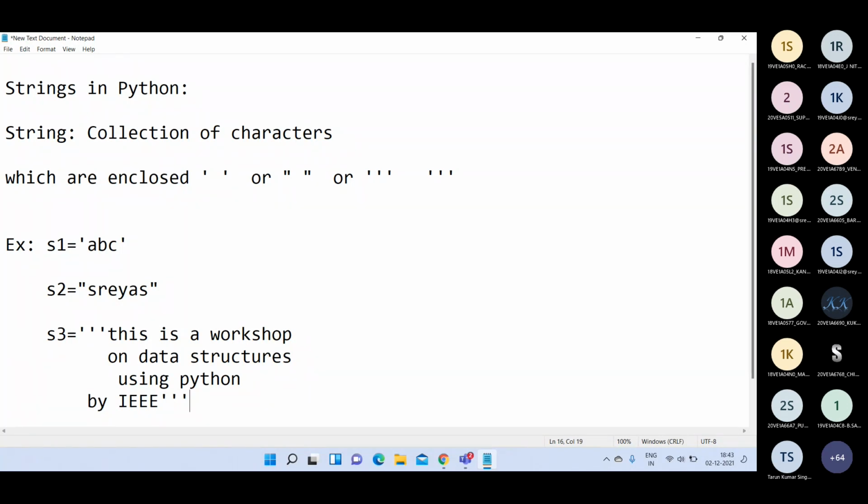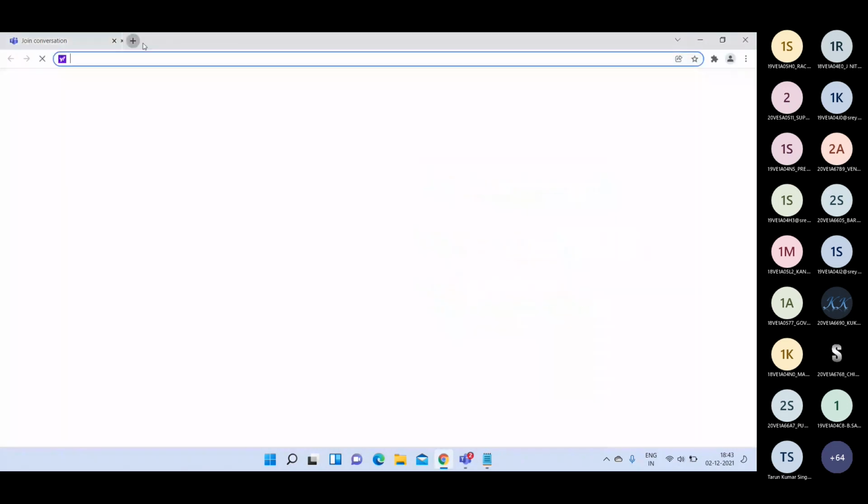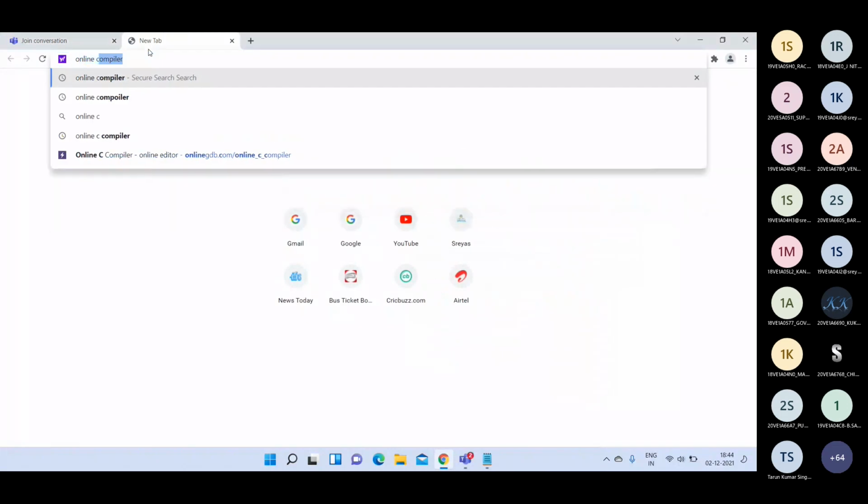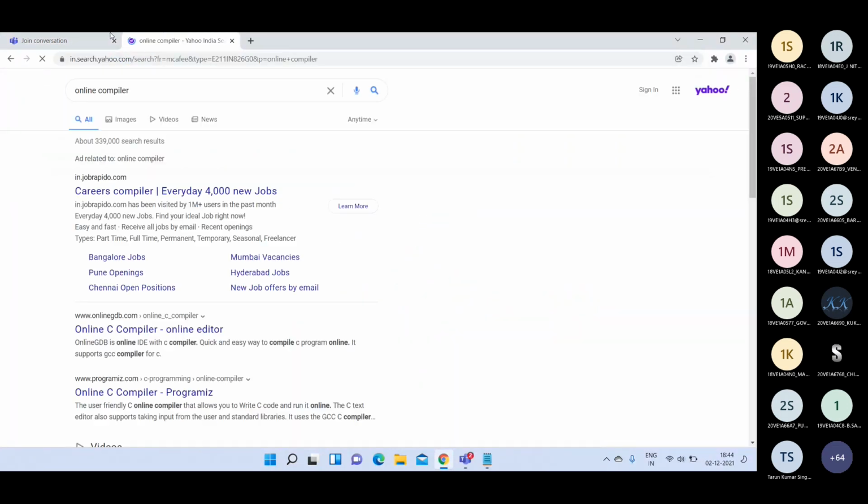When you want to write multiple lines of text, you have to write triple quotes. But that is rarely used; mostly we use single quotes and double quotes for declaring the strings in Python language. Okay, so let me show you in the online editor.